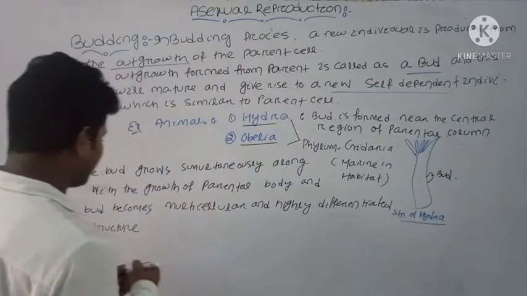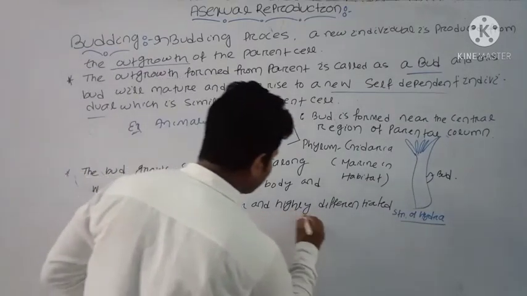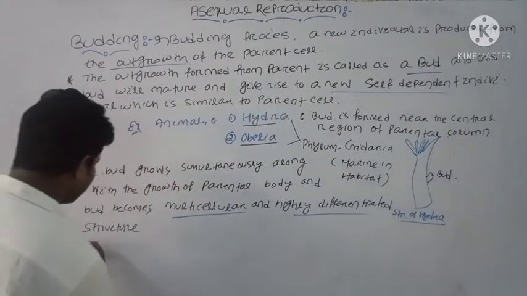Okay, you can here see this is a multicellular structure and becomes a highly differentiated structure.